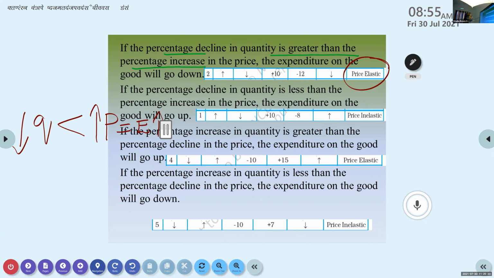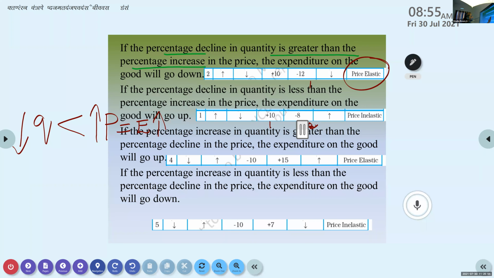Here, price increase is 10, but people are not reducing their quantity demanded much. They are dropping only to 8%. So compared to this, 8 is very less.